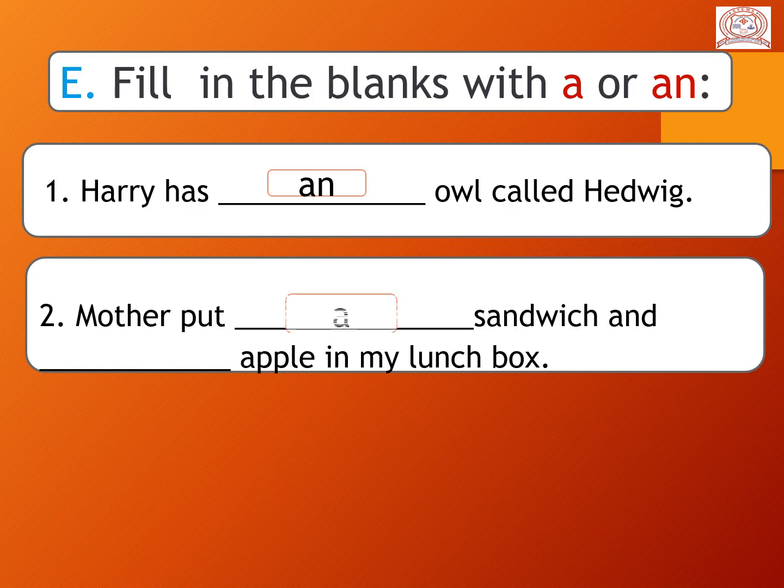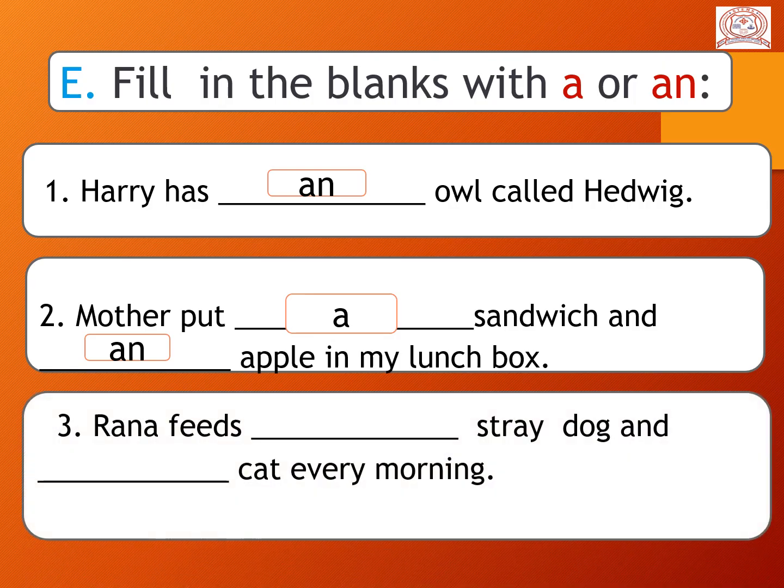So we use here A. And here is apple. A-P-P-L-E, apple. So here is also given blank. So A is a vowel sound. So which word we use here? AN. A-N, an. Mother put a sandwich and an apple in my lunch box. I hope you understand. Now let's see the third number.